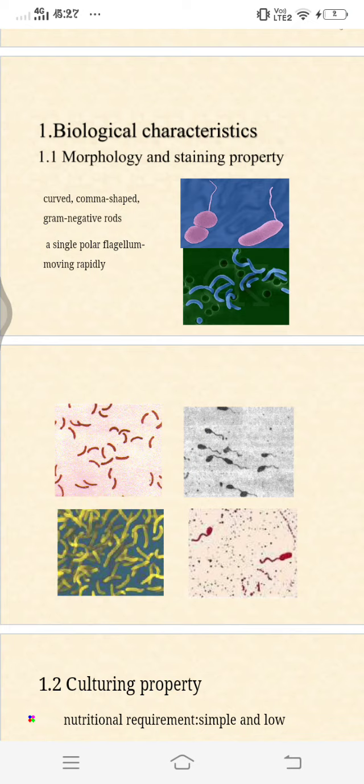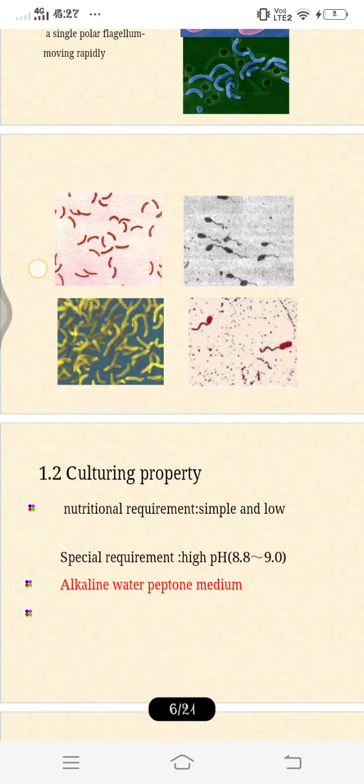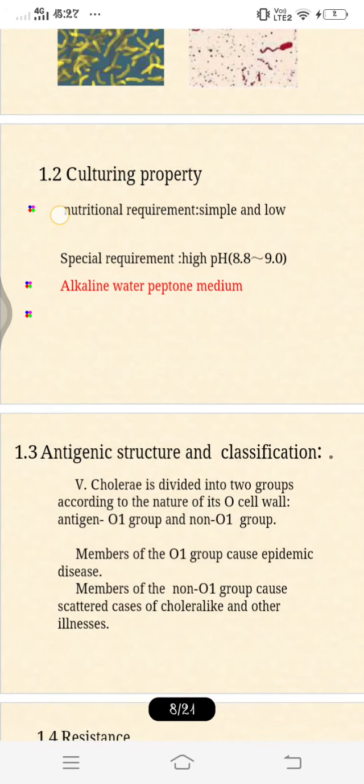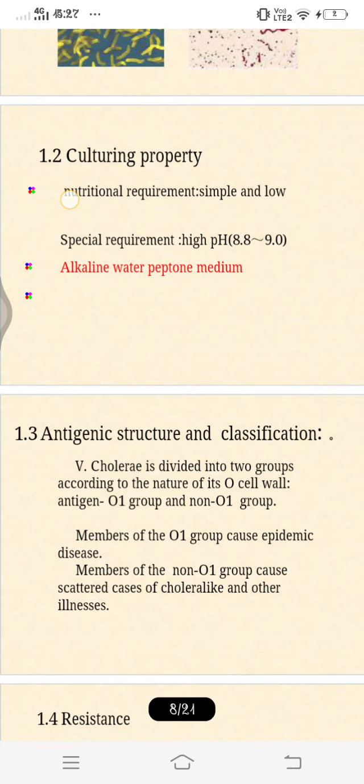So we use them. In culturing properties, the nutritional requirement is simple and low, but the main thing is a high pH, that is 8.8 to 9, and alkaline peptone water is an important medium. And the antigenic structure and classification: cholerae is divided into two groups based on the O cell wall antigen, the O1 group and the non-O1 group.